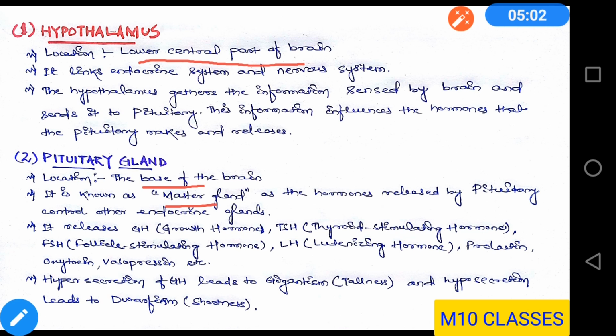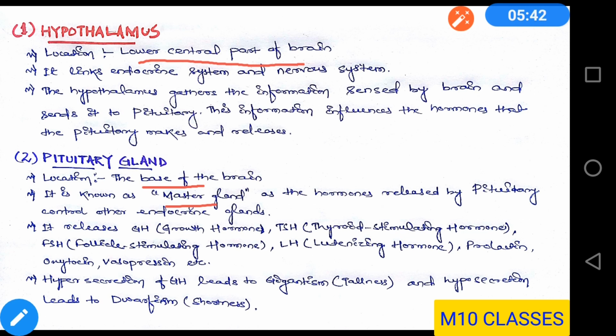Now, what are the secretions of pituitary gland? Pituitary releases GH, that is growth hormone, TSH, thyroid stimulating hormone, FSH, follicle stimulating hormone, LH, luteinizing hormone, prolactin, oxytocin, vasopressin, etc. But the functions of those hormones are not necessary as of now. You are going to read it in the higher classes, in class 12. Now, let us see about this GH, that is growth hormone. As the name suggests, it is related to the growth of the person. So GH controls the growth of the body of a person.